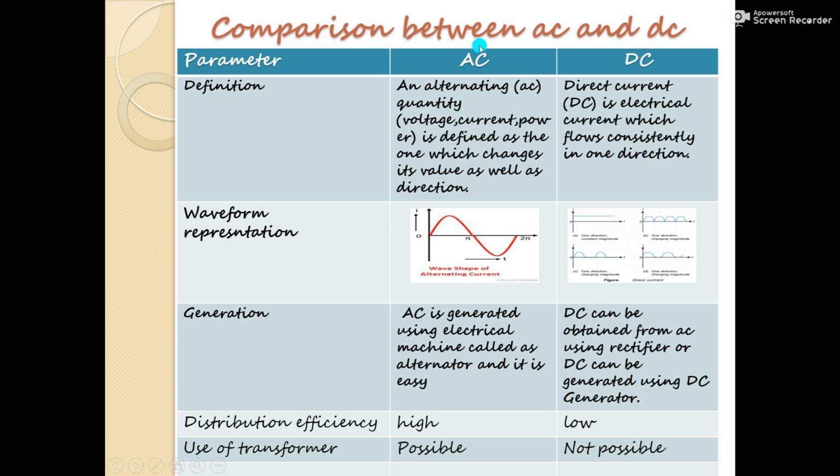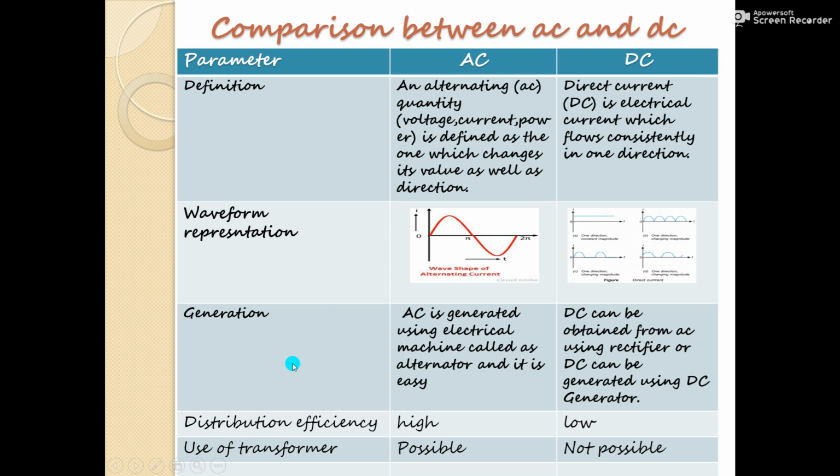Let us compare AC and DC quantity. So let us start with the parameter definition. An alternating or AC quantity, that may be voltage, current or power, is defined as the one which changes its value as well as direction. And direct current is electrical current which flows consistently in one direction. So here is the waveform representation for AC and DC quantity.